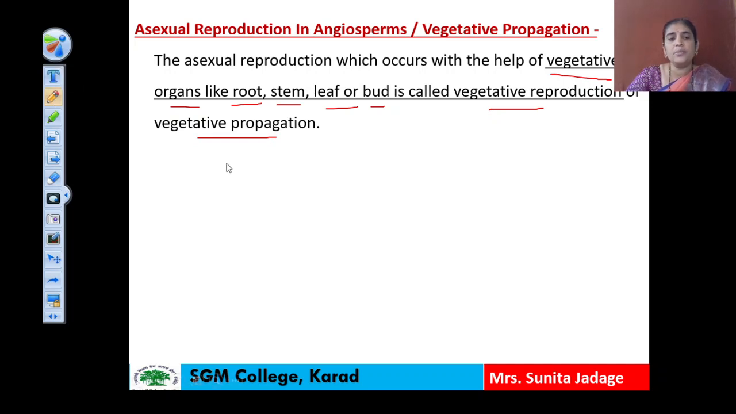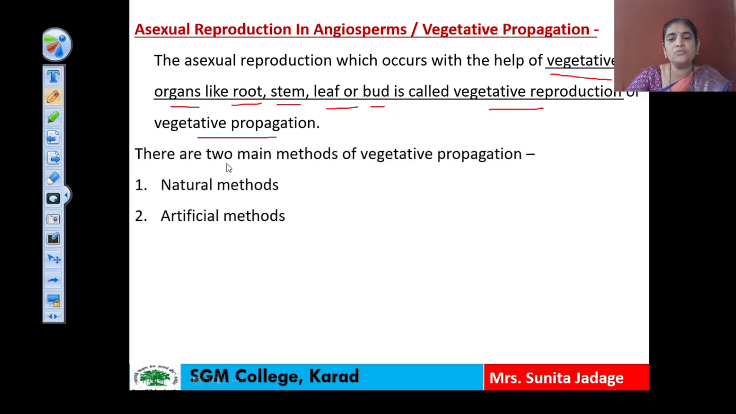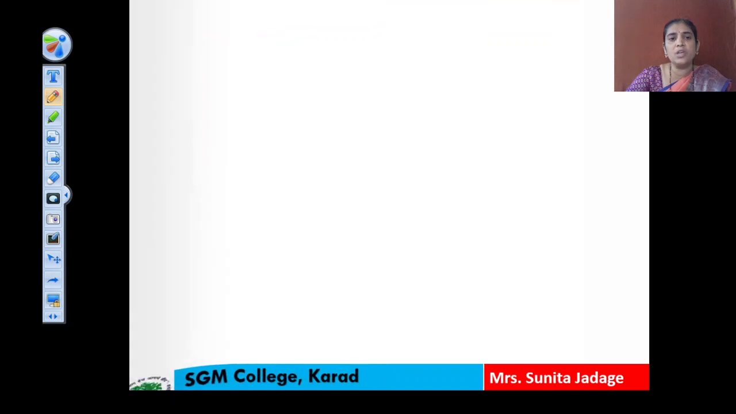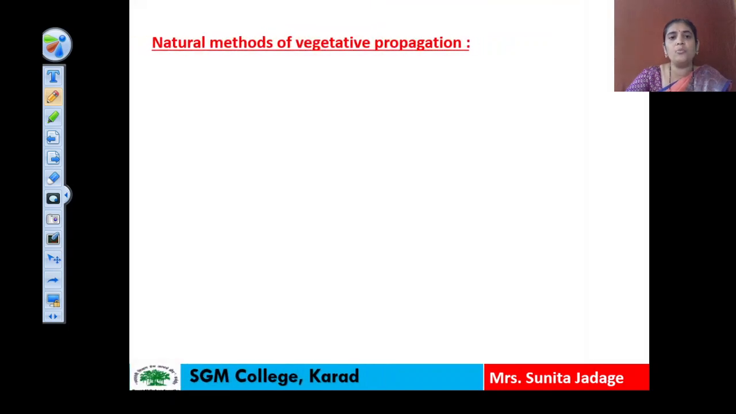There are basically two methods of vegetative propagation we can observe. The first method is the natural method, and the second method is known as the artificial method. So one by one we have to study them. First we have to see the natural methods. Already you have studied the points related to the natural methods in the 11th standard, and we have just revised it. So first, the example of vegetative propagation with the help of root.